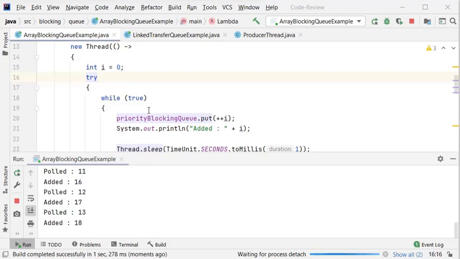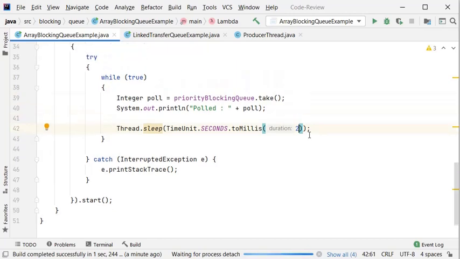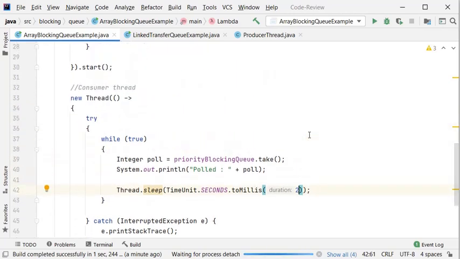And now I'll tell you bounded queue things. So here I'll increase the sleep time of a consume method. This is the consume thread. So right now it's 2, I'll increase it to 20.